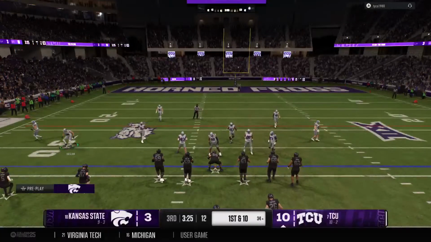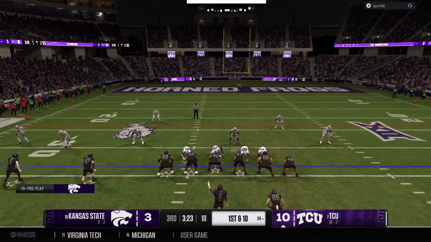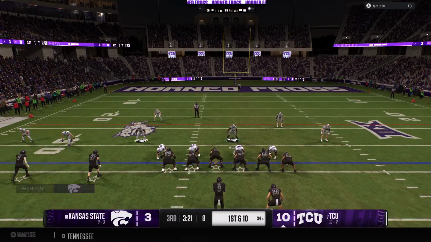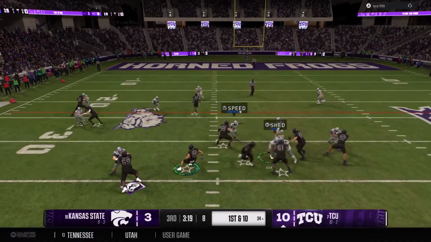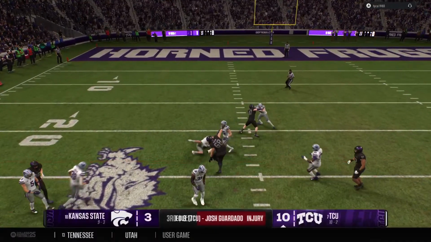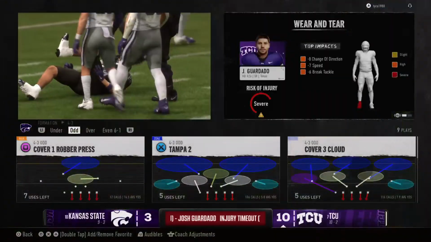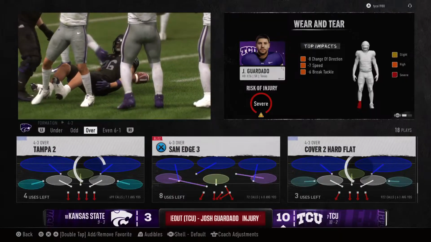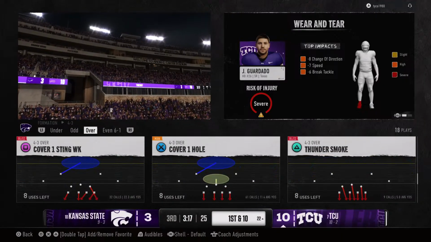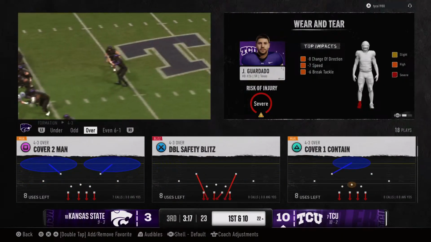The Horned Frogs pick up enough yardage to get a first down. Moves. And now the handoff. They stop him at the 22. This offense in great scoring position now. Looks like a man is down on the field after the last play, so we'll take a timeout.